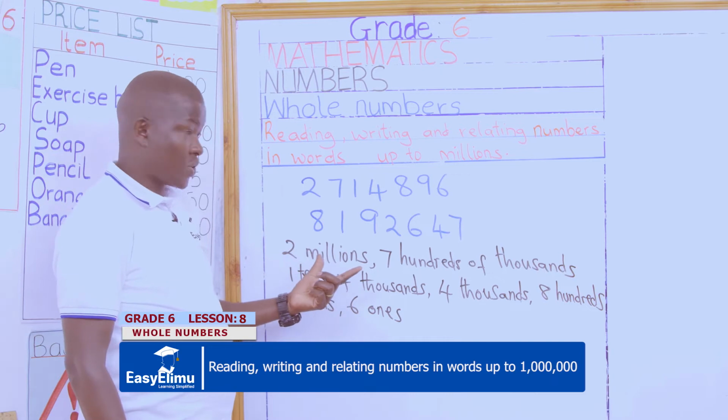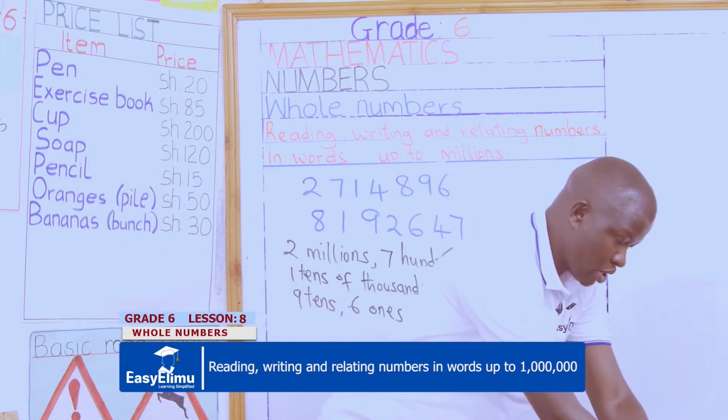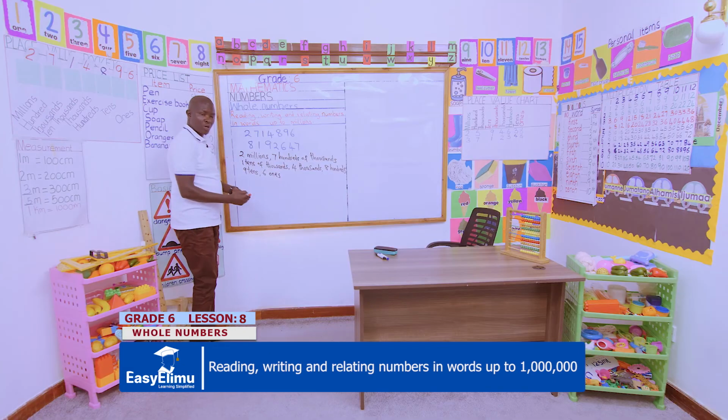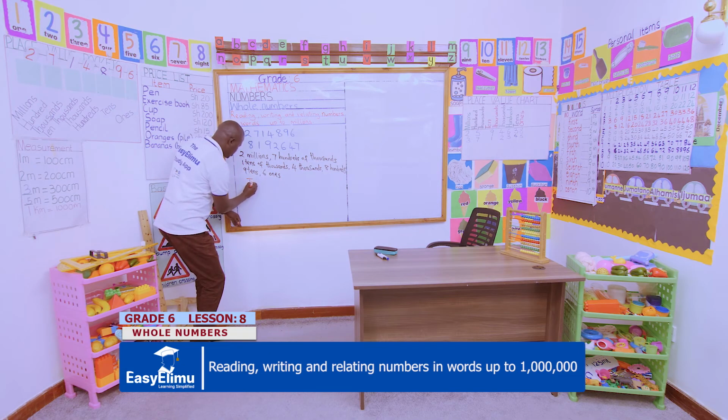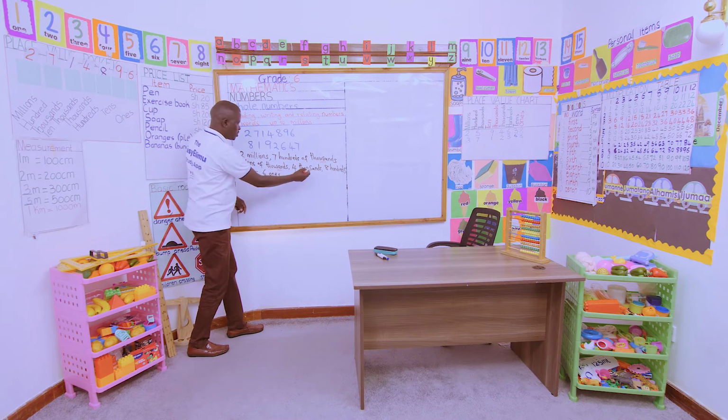But now as we write them in words, this is how we write them. We start with 2 million. So you write in words 2 million. 7 hundreds of thousands, we also have tens of thousands, and we also have thousands.